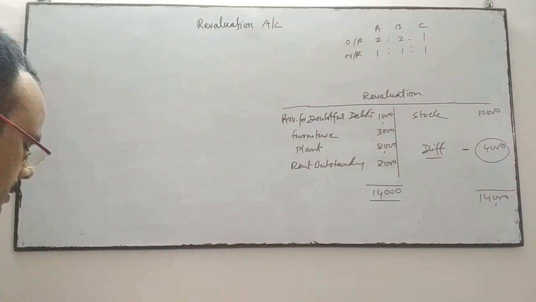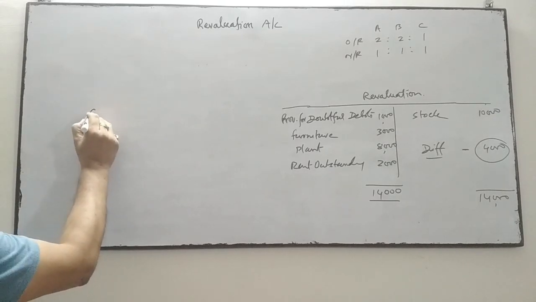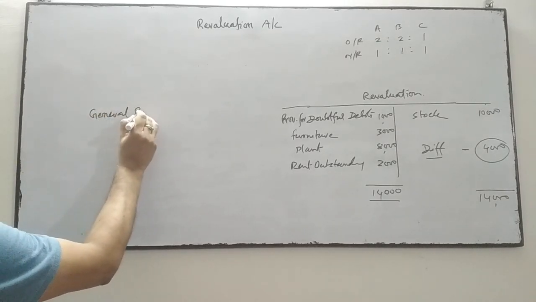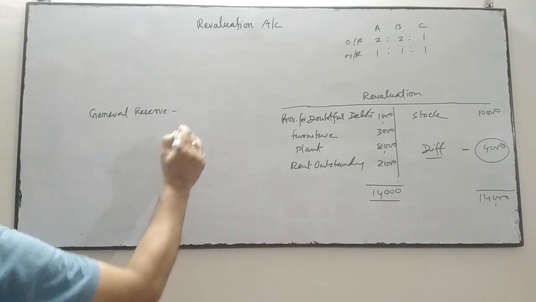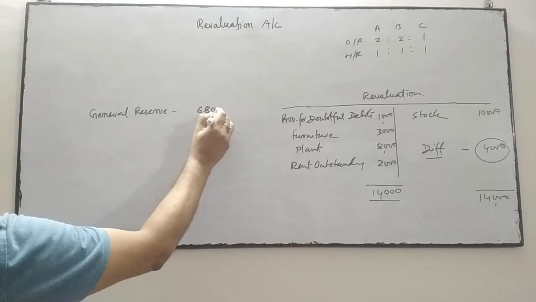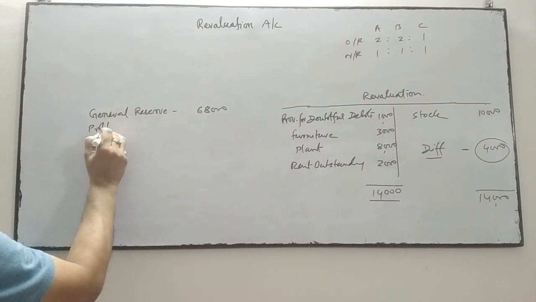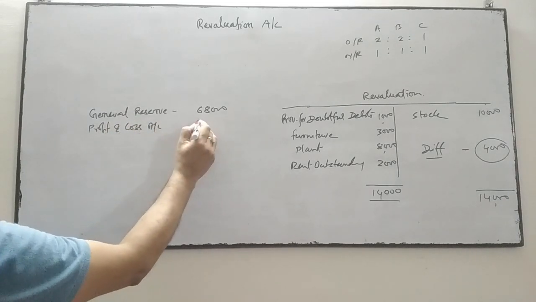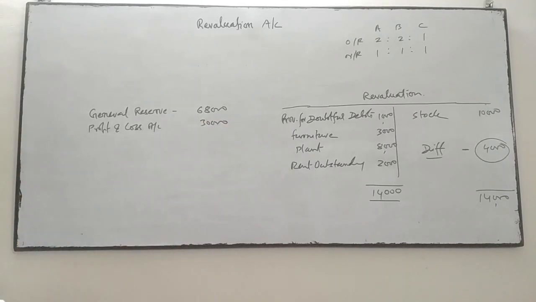Now, in the balance sheet liability side, you see general reserve is 68,000. Your profit and loss account on the liability side is 30,000.